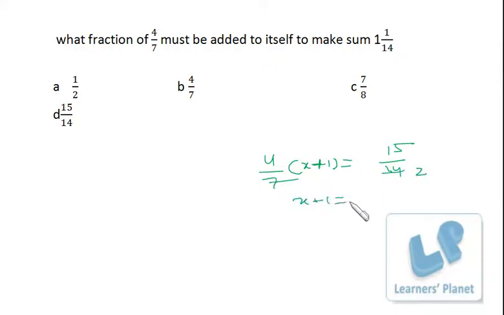So x plus 1 is equal to 15 by 8. So x is equal to 7 by 8. Okay. So in other words, 7 by 8 of 4 by 7 added to 4 by 7 will give you 15 by 14. So that's a very simple arithmetic calculation.